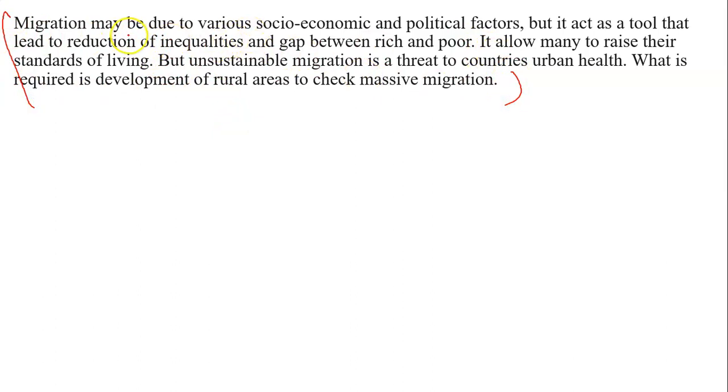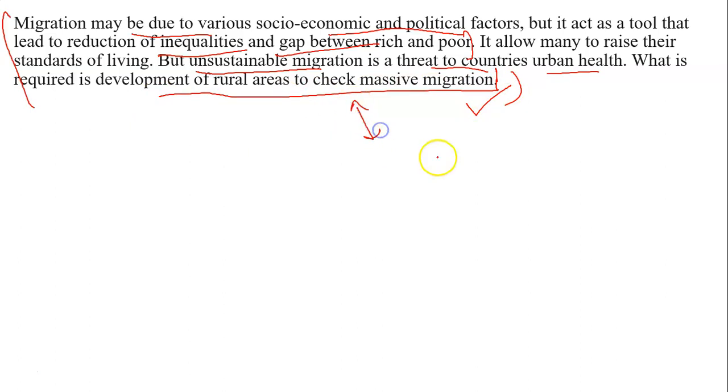For example, migration may be due to various socio-economic and political factors, but it acts as a tool that leads to a reduction of inequalities and the gap between the rich and poor. It allows many to raise their standard of living, but unsustainable migration is a threat to countries' urban health. What is required is development of rural areas to check massive migrations.